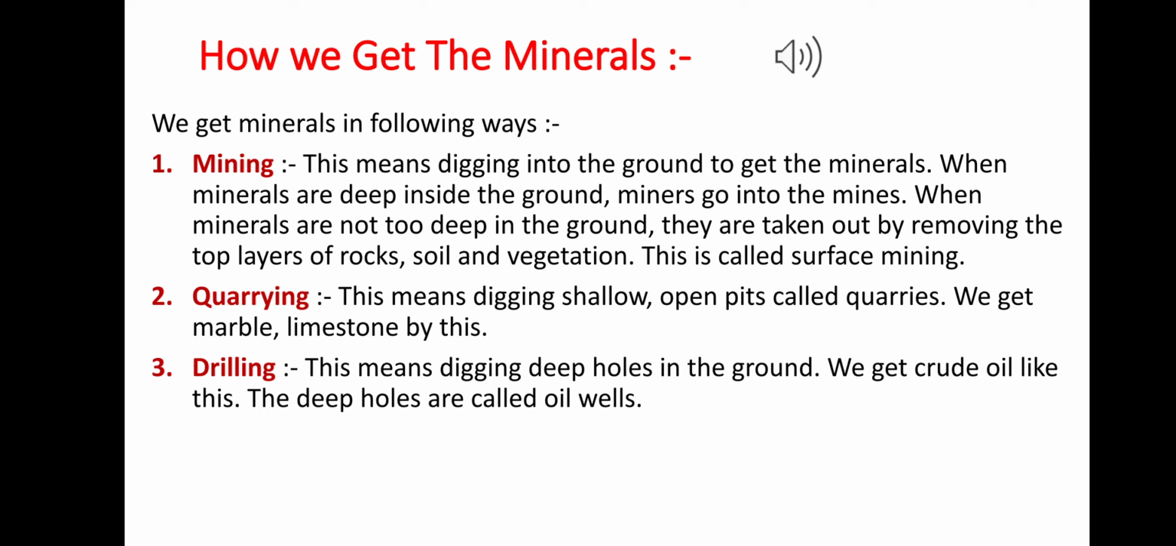Number 2 process is quarrying. This process means digging a shallow open pit, that is called a quarry, and we get marble and limestone like this. Okay, next, drilling. This means digging deep holes in the ground. We get crude oil, from which petrol and diesel are made, in this way. The deep holes are called oil wells.